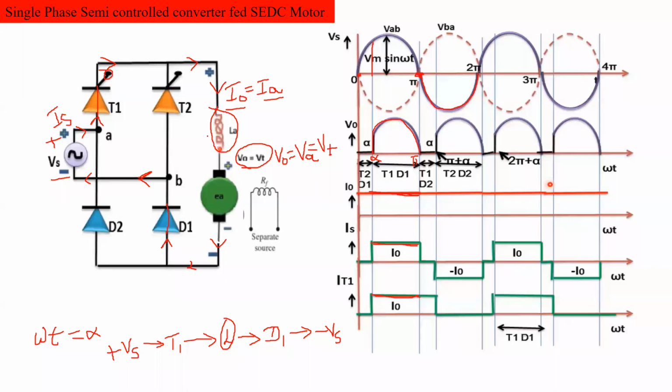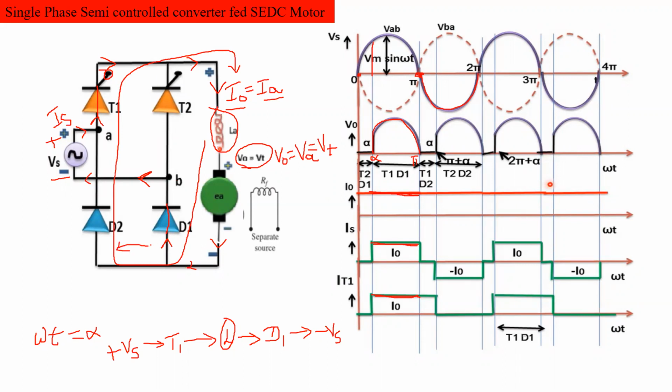This energy will be released through this direction. Clear? So now the current is diverted from D1 to D2.